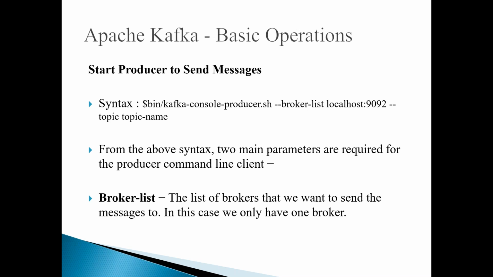Here you have to specify your Kafka broker details. You have only one Kafka broker, and let us imagine that it is running on port number 9092. So you give --broker-list with the host name colon port number, and then --topic with the topic name.